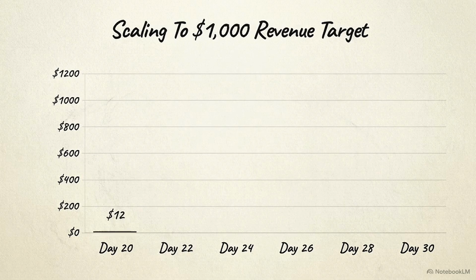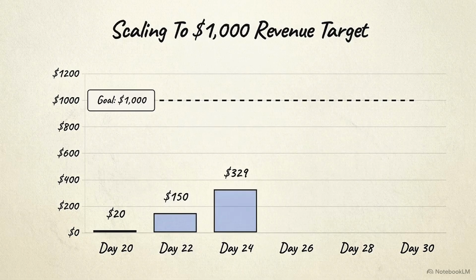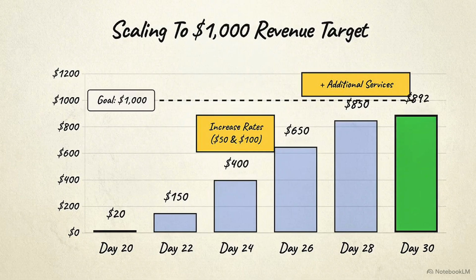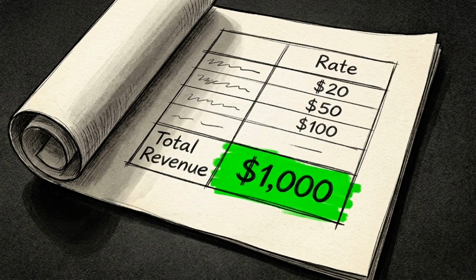Once the first $20 payment is secured, the strategy transitions into scaling toward the $1,000 target during days 20 through 30. Reaching the goal involves gradually increasing your rates for every new client while offering additional services to your existing ones. Securing the first low-ticket client provides the proof of concept needed to move forward. The subsequent price increases generate the actual revenue required to hit the milestone.